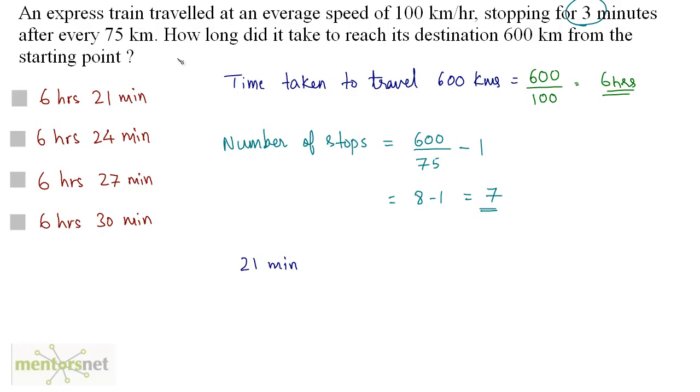Now what is asked is how long did the train take to reach its destination? Well, the total time is the time taken to travel 600 kilometers plus the time taken to stop. So 21 minutes plus 6 hours. And that's the answer. We have it as option A, 6 hours 21 minutes.